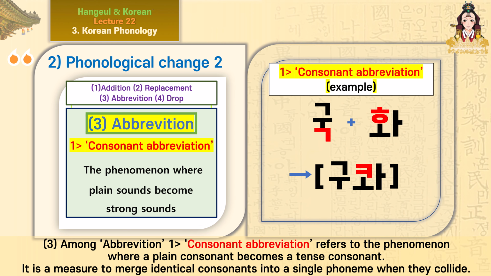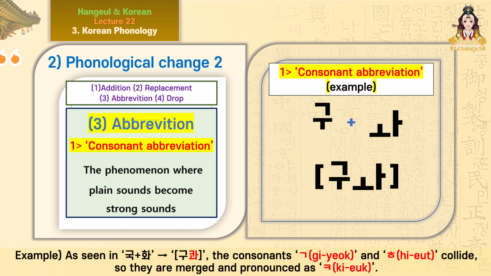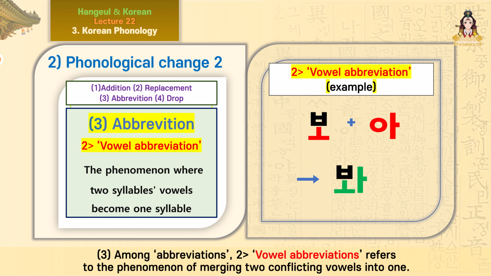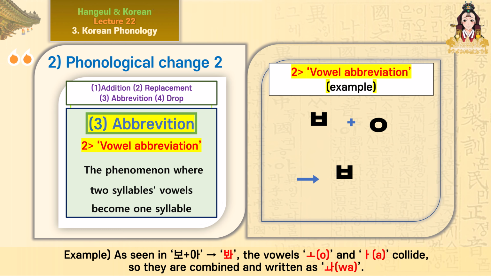3. Among abbreviation 1, consonant abbreviation refers to the phenomenon where a plain consonant becomes a tense consonant. It is a measure to merge identical consonants into a single phoneme when they collide. Example, as seen in guk plus hua, gukwa. The consonants giyunk and hiut collide, so they are merged and pronounced as kiyuk. 3. Among abbreviations 2, vowel abbreviation refers to the phenomenon of merging two conflicting vowels into one. Example, as seen in bo plus a, bwa. The vowels o and a collide, so they are combined and written as wa.